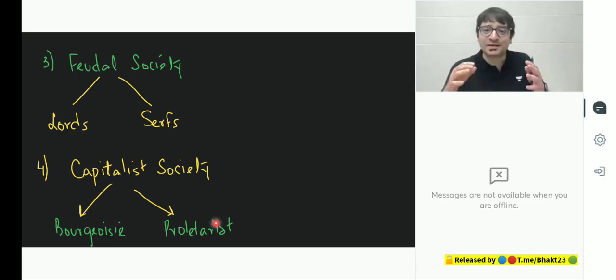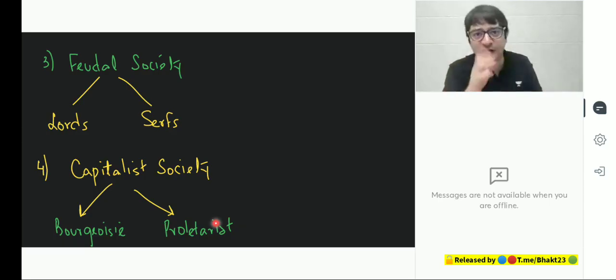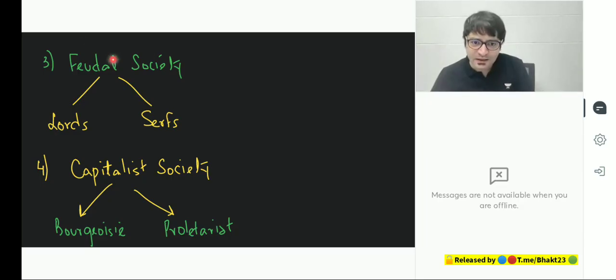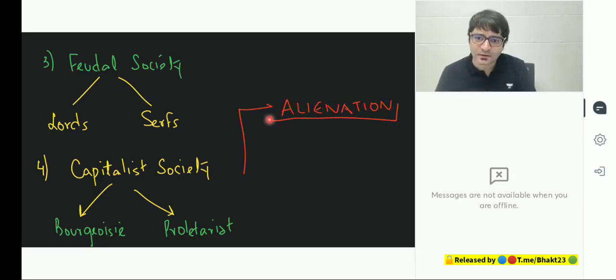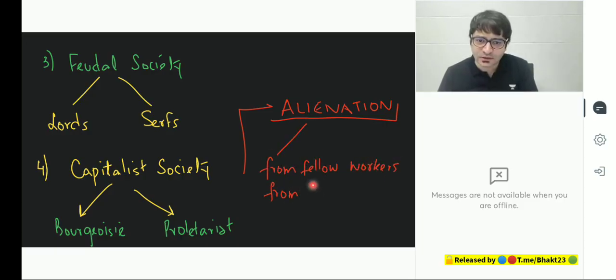And Karl Marx says these workers live in unimaginable situations. They don't have medical insurance. Sometimes they're working in factories and their hands get cut and then there is no benefit available to these workers. They work under horrible situations, according to Karl Marx. And Karl Marx says this is where in capitalist society the problem is that of alienation. Alienation in the sense the workers are alienated from fellow workers. The workers are alienated from their product.